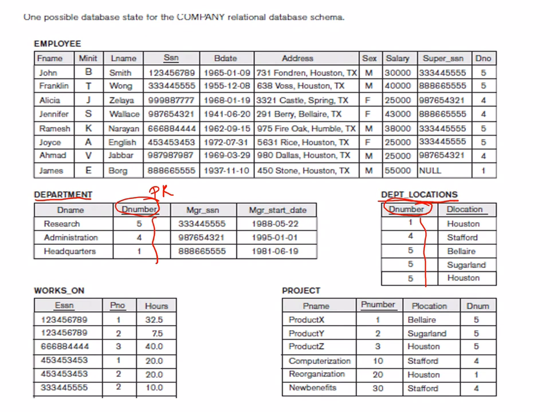Do we agree to this? Because imagine I have written in the department location table a certain department location, and I write the department number as 6.